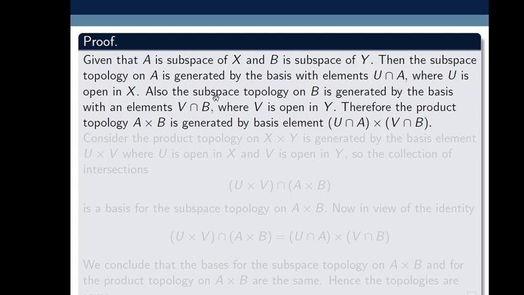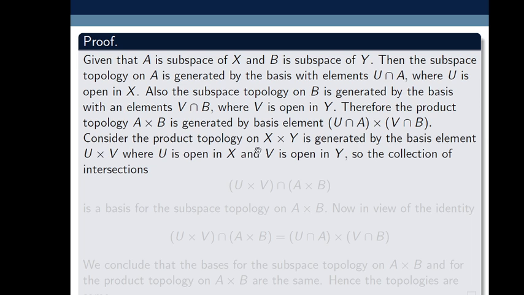Therefore we define the product topology A times B, which is generated by the basis elements U intersection A times V intersection B. Now let's consider the product topology on X times Y, generated by basis elements U times V. The basis for the product topology is the Cartesian product of U and V, where U is open in X and V is open in Y. We discussed this.